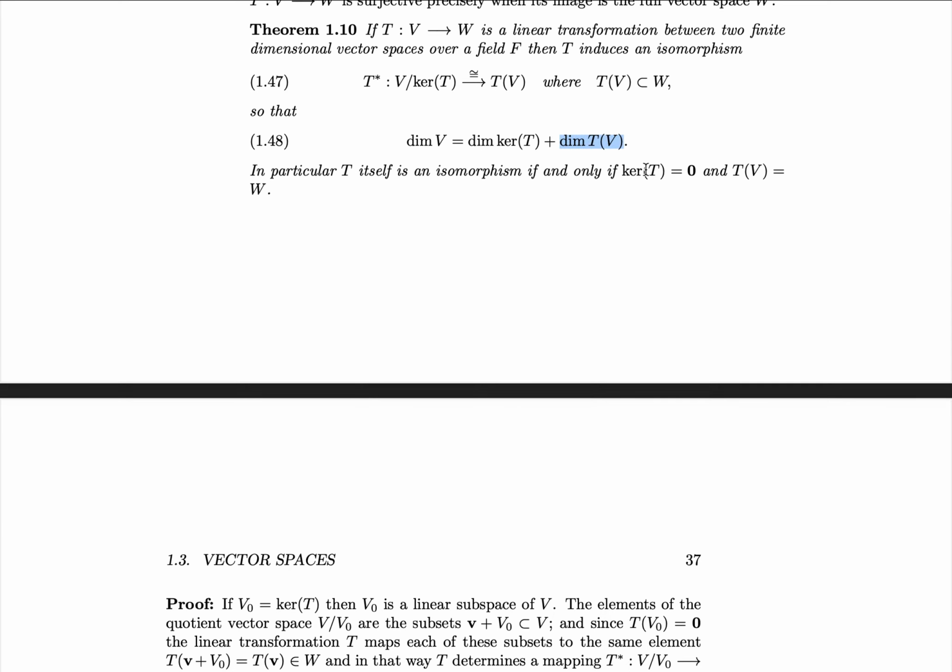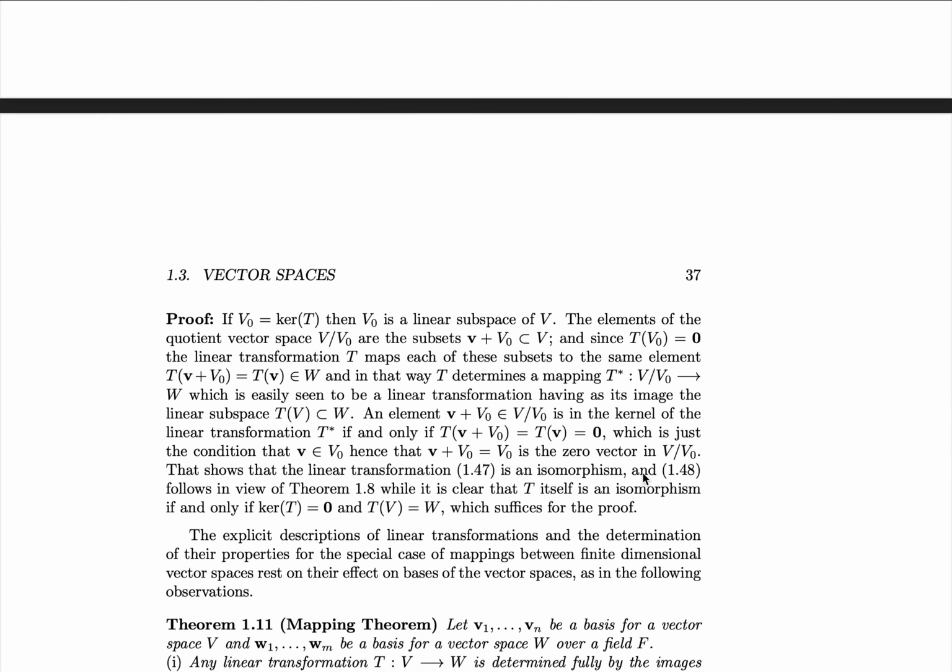That is, instead of the dimension of T of V, we can substitute in the dimension of V quotient V naught, which we know has the same dimension since we have an isomorphism T star. And then we apply theorem 1.8 to get this, where V naught is the kernel of T, the subspace of interest from theorem 1.8. And then finally,